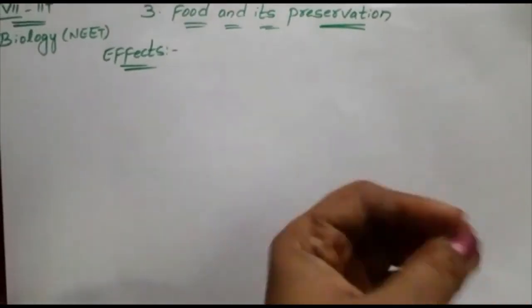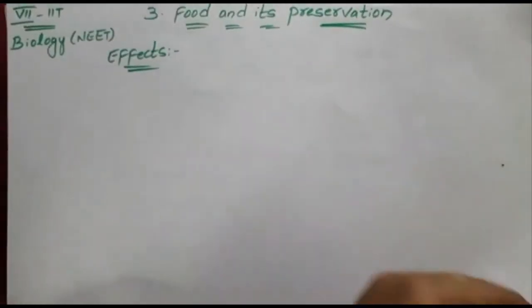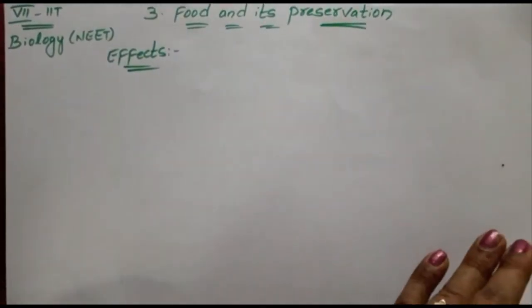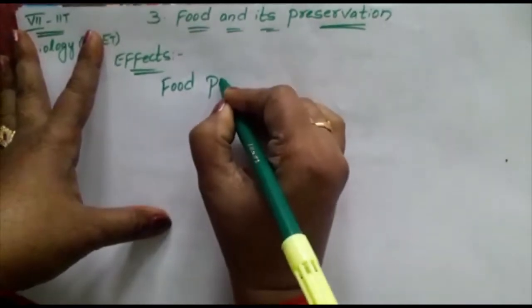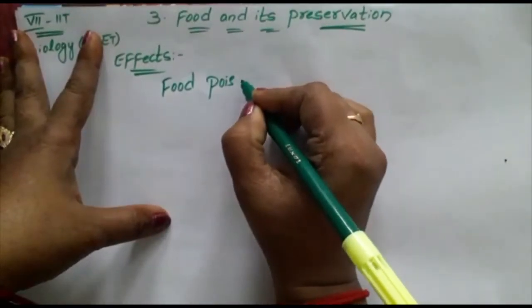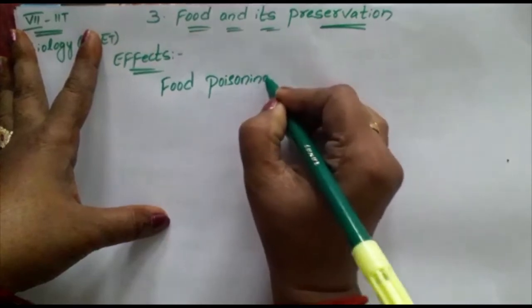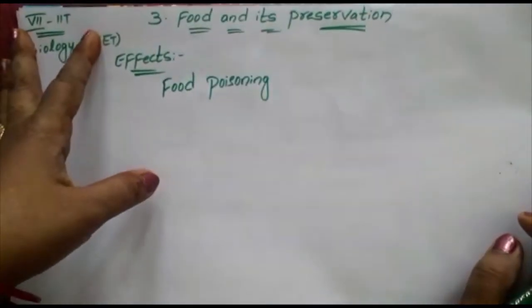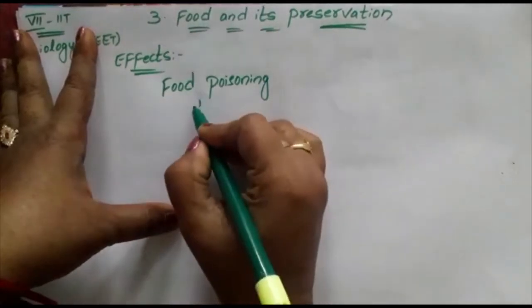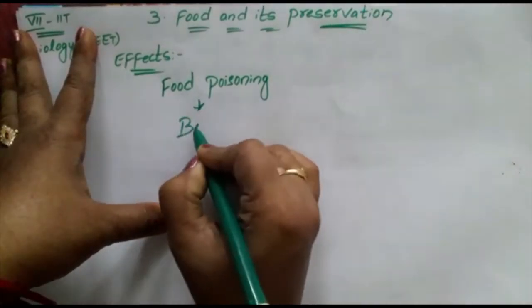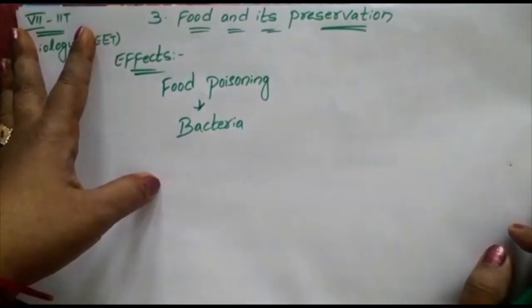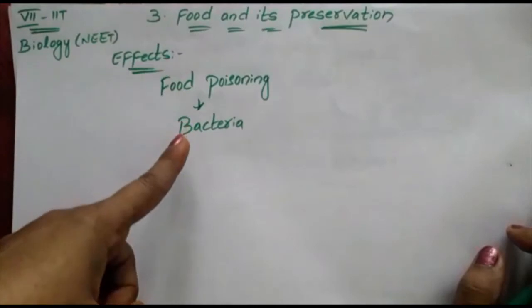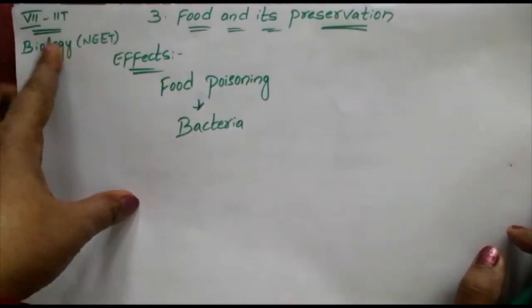So suppose unknowingly you ate spoiled food, then that condition is called food poisoning. Food poisoning is caused especially by bacteria.